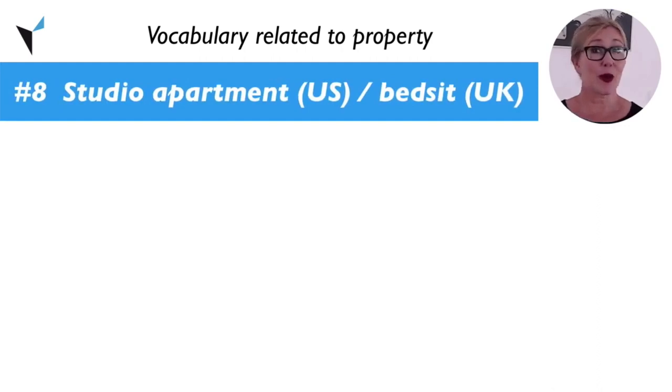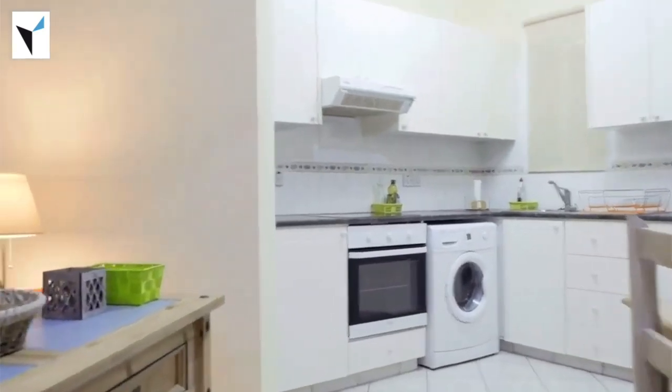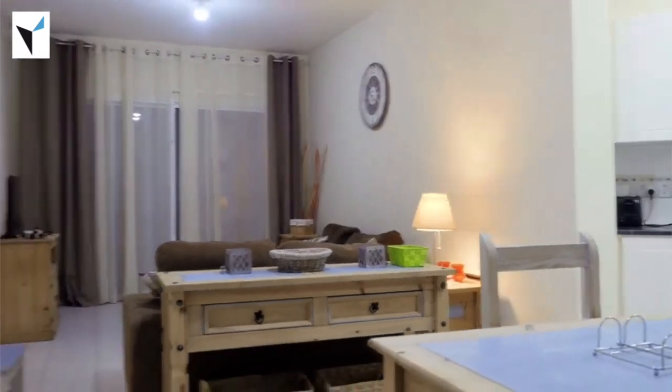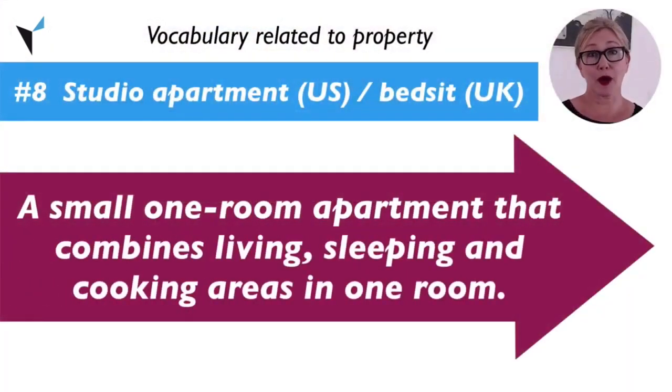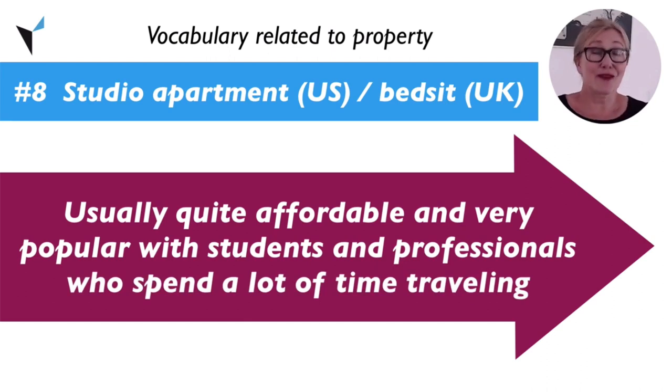Studio apartment or bed-sit. A studio apartment, which is the term used in the US, or bed-sit, which is the term used in the UK, is a small, 1-room apartment that combines living, sleeping, and cooking areas in one room. Although some studio apartments come with a full kitchen, many feature a kitchenette instead. These types of apartments are usually quite affordable and are very popular with students and professionals who spend a lot of time traveling.